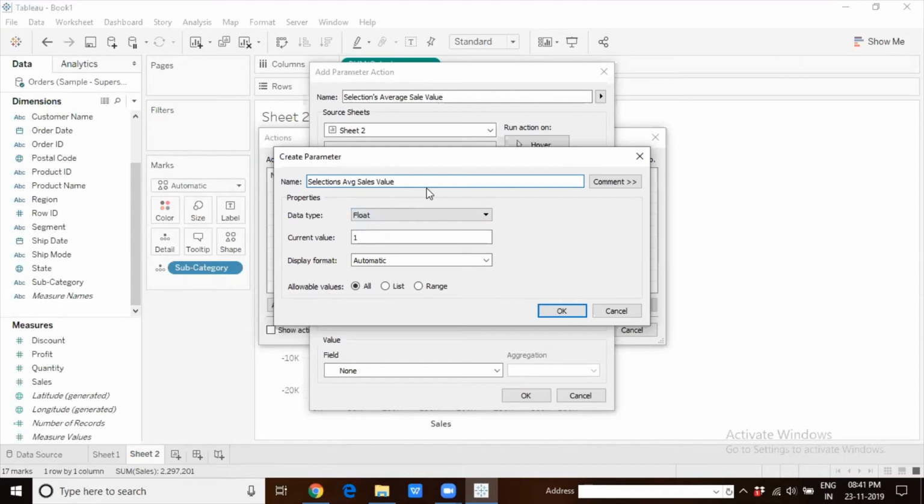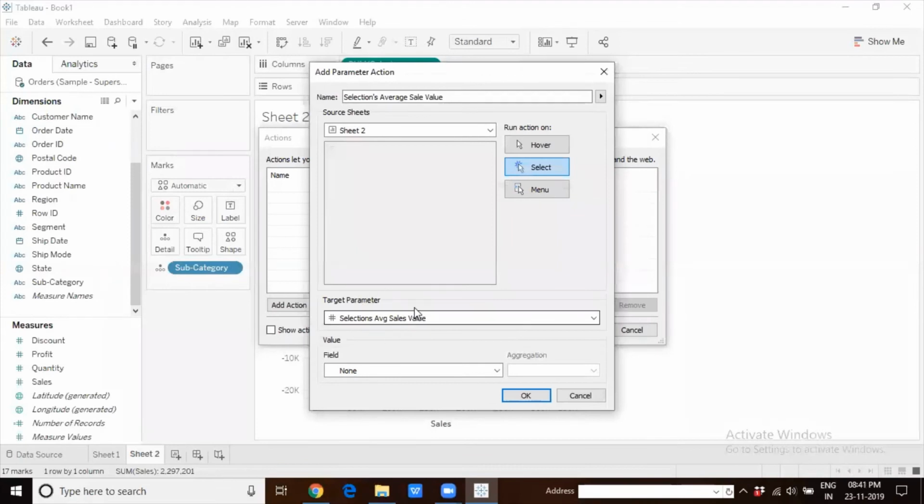Now sales is a floating value, numeric data type, which will allow decimal values in it. Therefore, we have to choose the data type as float, and I will allow all values. Okay, because the average could be anything. When we select a few data points and take the average of the data, it can turn out to be anything. We cannot fix the range. So we will simply leave it as allowable values as all.